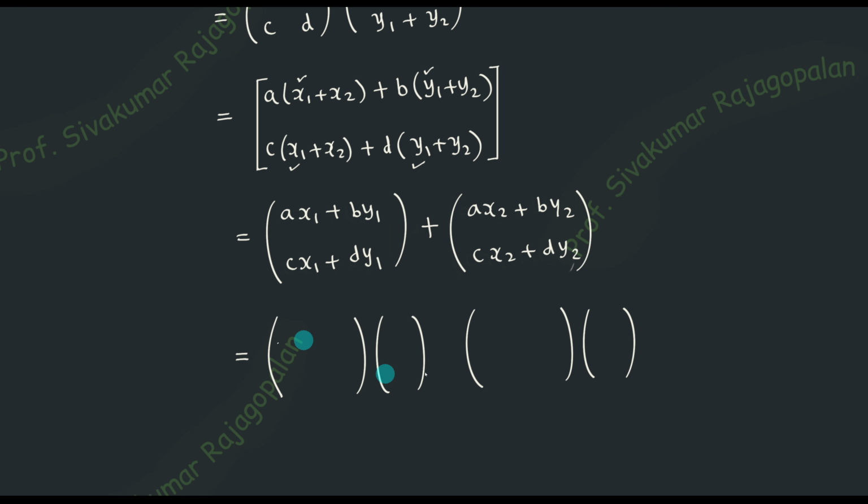And that's clear. Once this is clear, there is a product here, a times x1, and there is a plus. This gives you a suggestion that this can be obtained by making a matrix vector multiplication. This is a matrix and that is a vector. Only then will you get this kind of structure. Now since a times x1 is there, I will put a here and x1 here. b times y1 is there, so I will put b here and y1 here, isn't it? Because we will be multiplying like this. In the same way, write AB here and then write x1 y1 there, so that this addition will come. Similarly, you finish the remaining part, the plus is there, and the same thing you repeat for the last part.